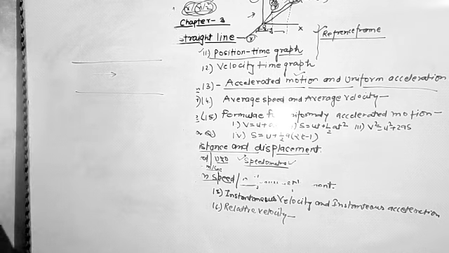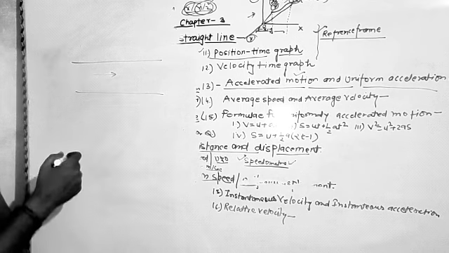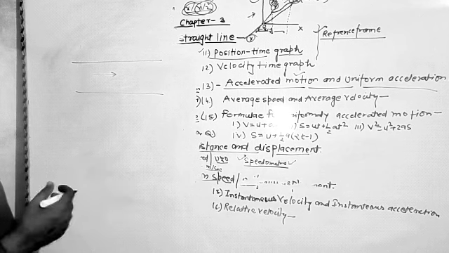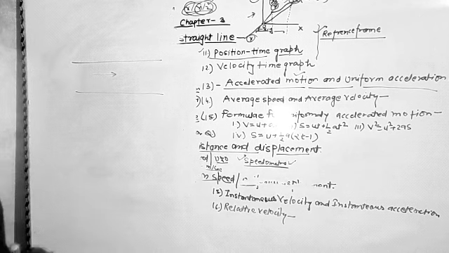So generally we change our velocity from time to time.